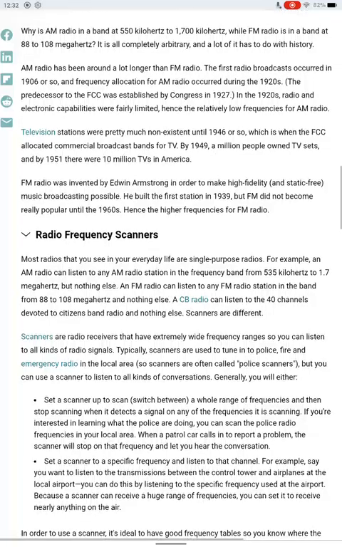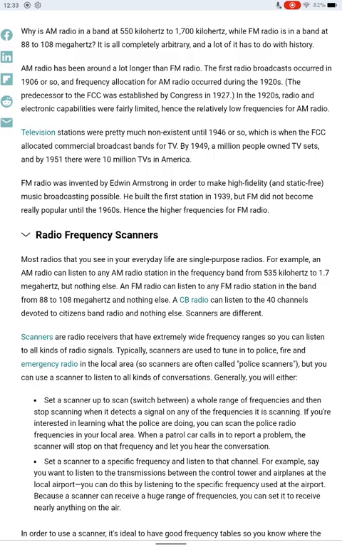Why is AM radio in a band 550 to 1700 while FM is at 88 to 108? It's all completely arbitrary, and a lot of it has to do with history. So what's the history? AM has been around a lot longer than FM radio. The first broadcast radio occurred in 1906 or so, and the frequency allocated to AM radio occurred in the 1920s. The predecessor to the FCC was established by Congress in 1927.